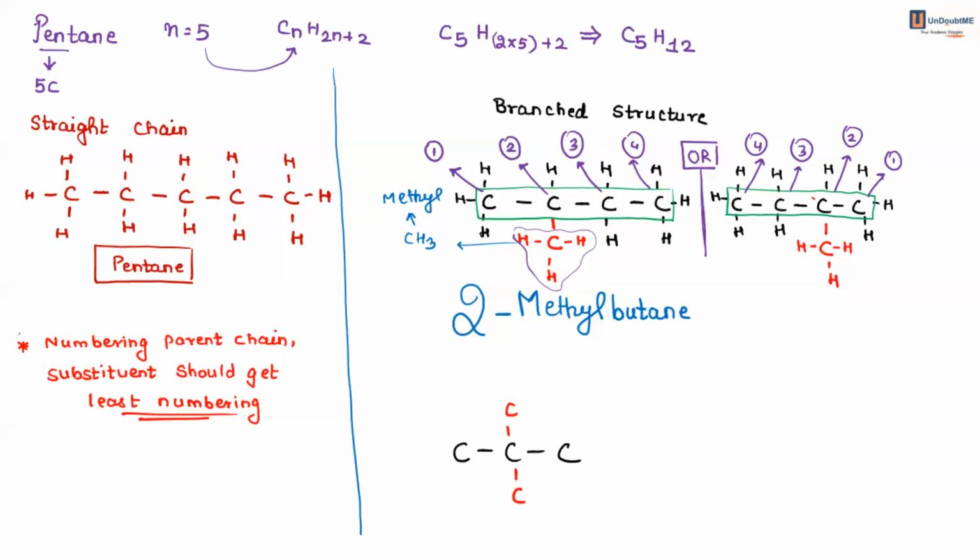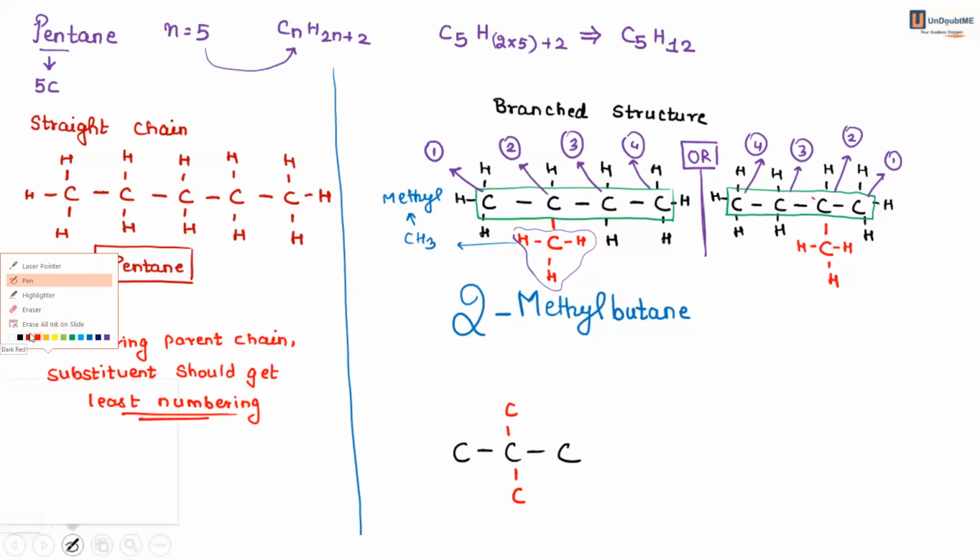You cannot make it a cyclopentane. If you do that, your hydrogens will not be satisfied. It will be C5H10, not C5H12, because if you put it in a ring, 2 hydrogens will be less. So cyclopentane is for something else. You can draw it, but not for alkanes. Over here, you cannot change the number of carbon atoms. Remember that.